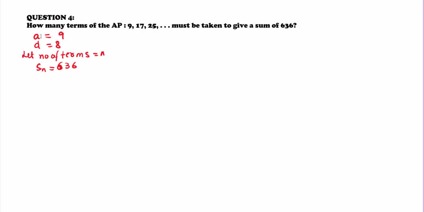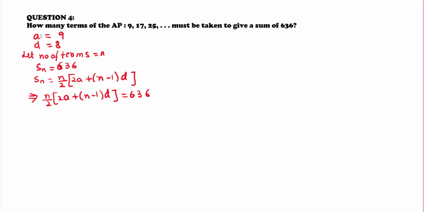It is equal to n by 2 into 2a plus n minus 1 into d. That implies n by 2 into 2a plus n minus 1 into d is equal to 636. That implies n by 2 into 9 into 2 plus n minus 1 into 8 is equal to 636. That implies n by 2 into 2, let us take 2 common. So what we get is n by 2 into 2 into 9 plus n minus 1 into 4,